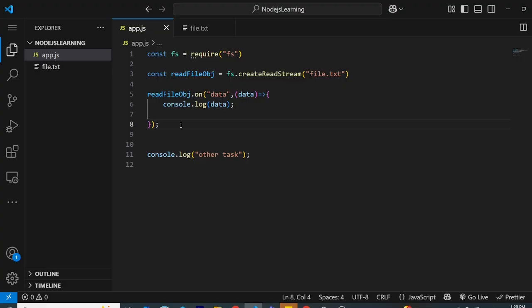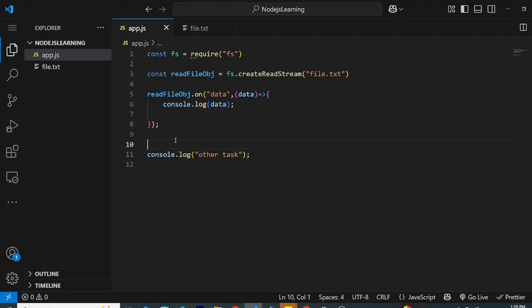Instead, what we are doing is reading one by one, like 64 KB chunks, I guess. I will show you in a moment. This is what will happen: once the data event is triggered, and it is triggered behind the scenes automatically, we don't have to do it, this function will be run. And as you can see, I'm not calling it myself. That's the beauty of it, that we can just do this.